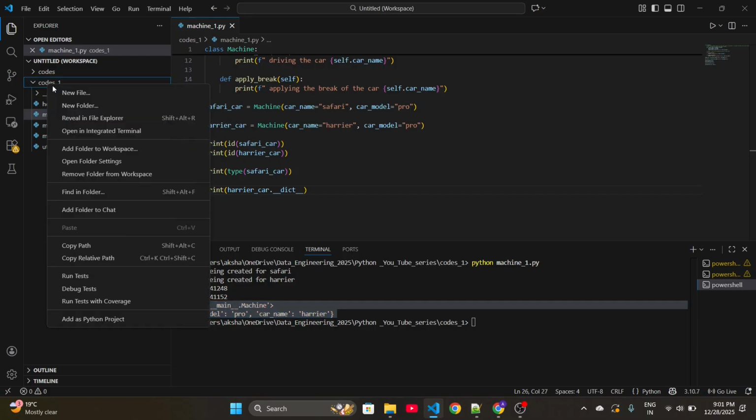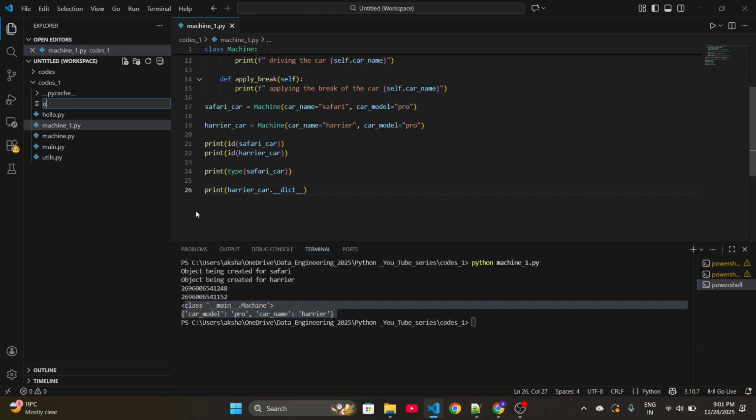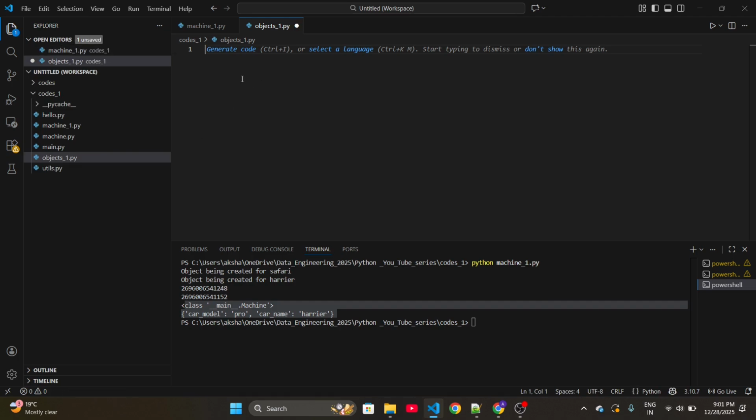Okay, let me create one new file, objects_one.py. Now I will simply store one number inside a variable number_one. Just think for a minute, guys, what is number_one? Whether it is a variable, whether it is an object.